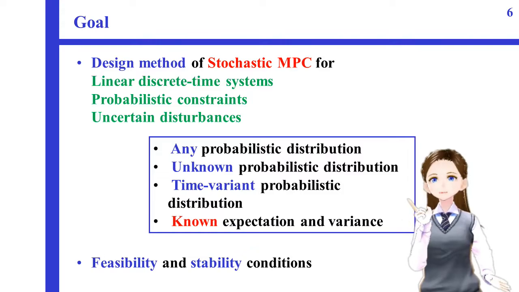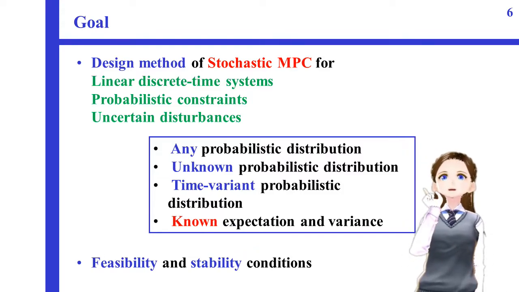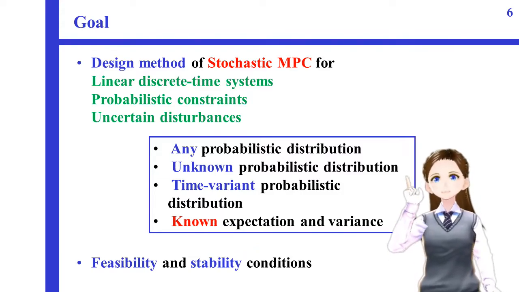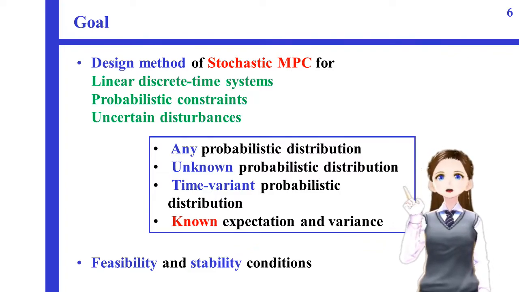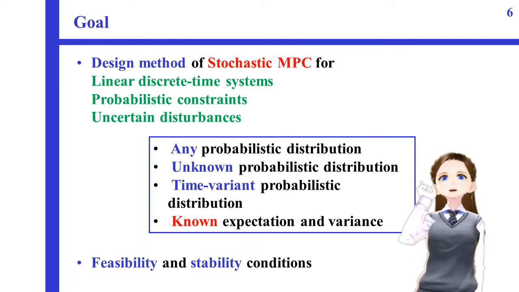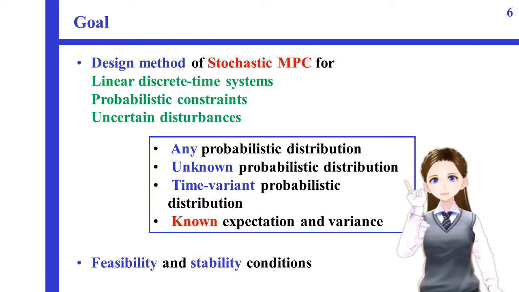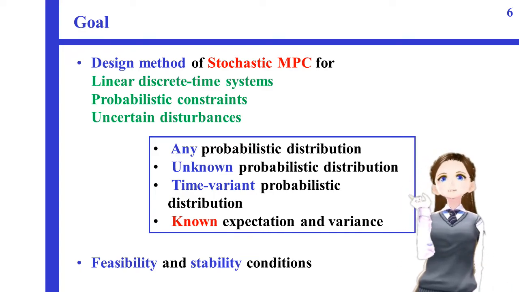So, the objective of this study is to propose a design method of stochastic MPC for linear discrete time systems under the assumptions that uncertain disturbances are random variables with arbitrary, unknown and time-variant probabilistic distribution. I would like to provide feasibility and stability conditions for this problem.